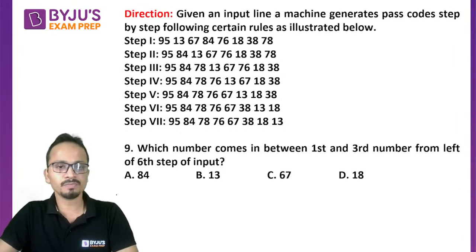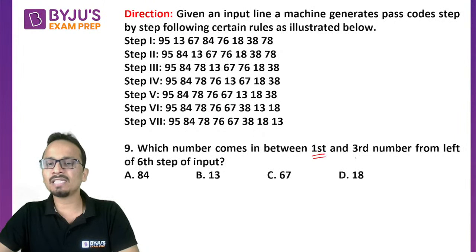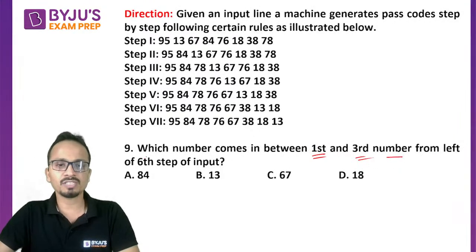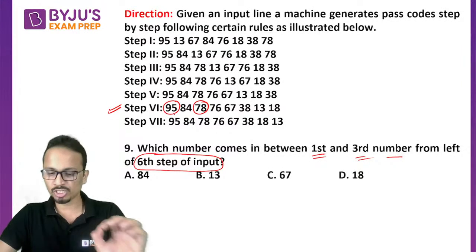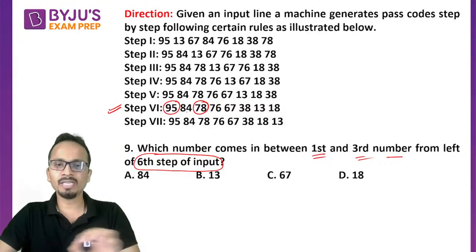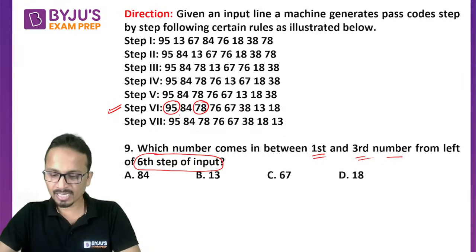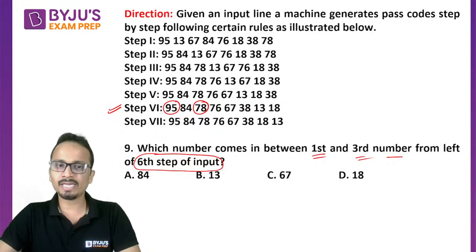Just read the question. The question says which number comes in between the first and third number from left of the 6th step of input.